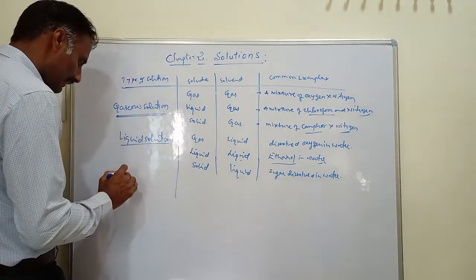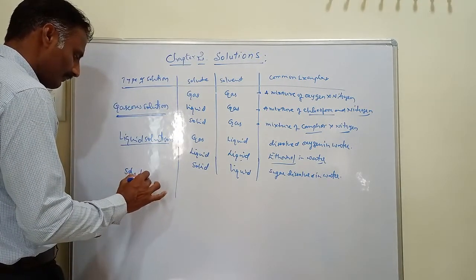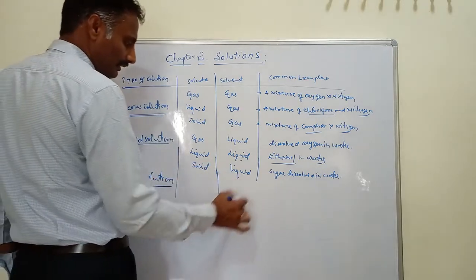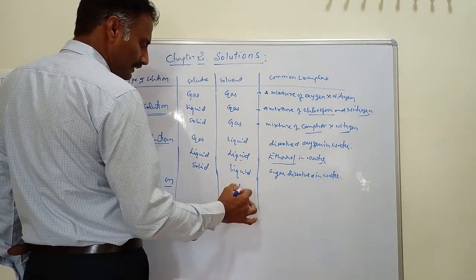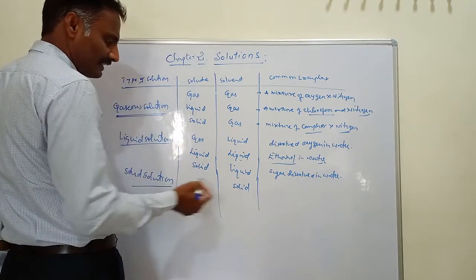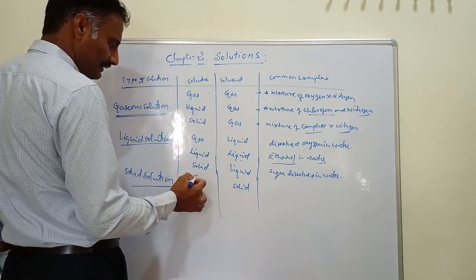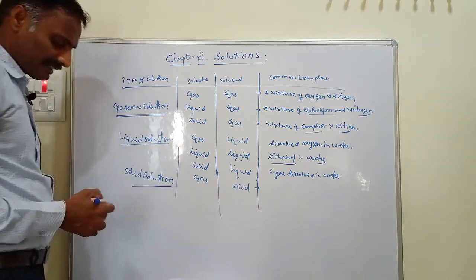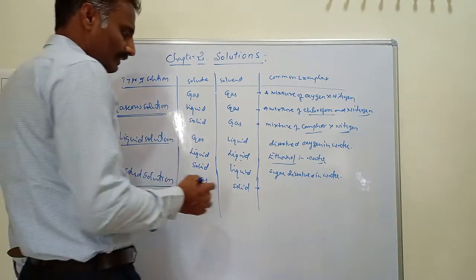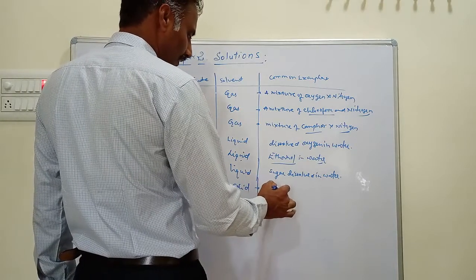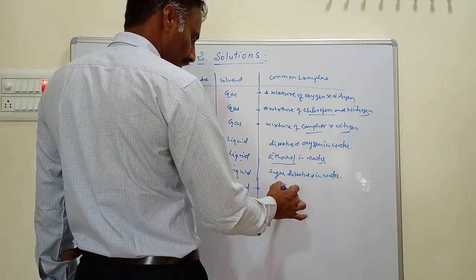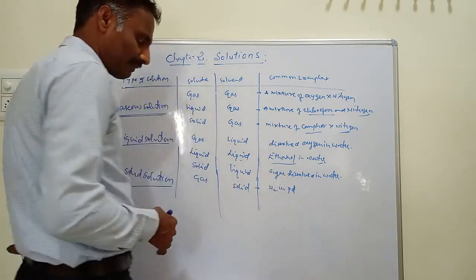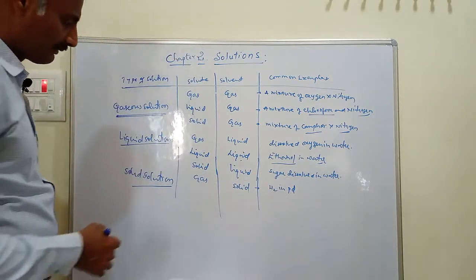Then the third category is called solid solutions. In solid solutions here, the solvent is always solid. This is a solid here, and this is a gas. Gas in solid. The best example here of gas in solid is hydrogen gas in palladium. Hydrogen gas present in palladium. H2 gas in palladium is an example of gas in solid.